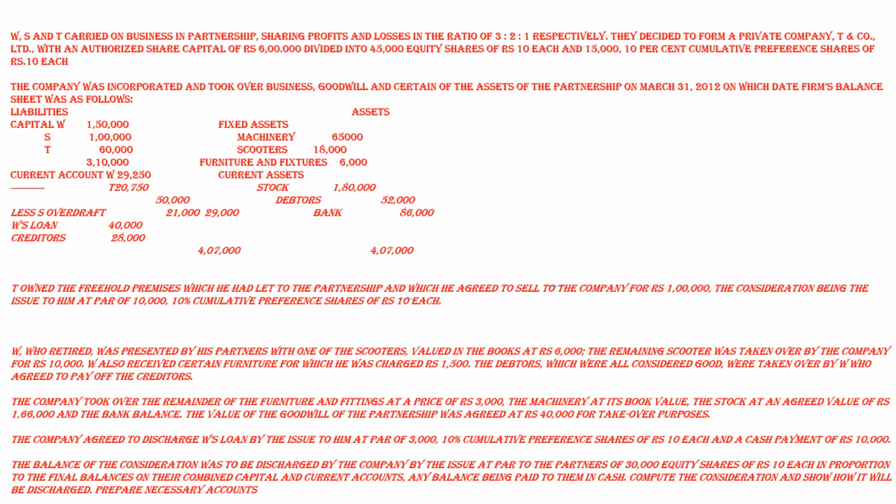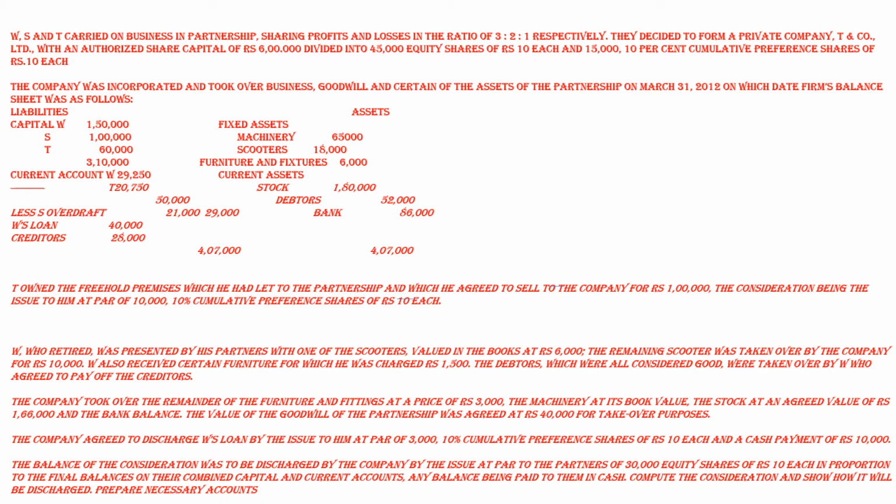The freehold premises, on which T had full ownership of his own and on which the firm was doing business, was owned by T. He agreed to sell that building premises to the company for rupees 1 lakh, the consideration being the issue to him at par of 10,000 10% cumulative preference shares of rupees 10 each.